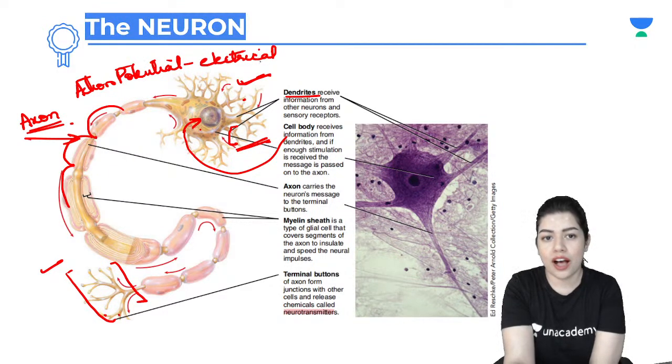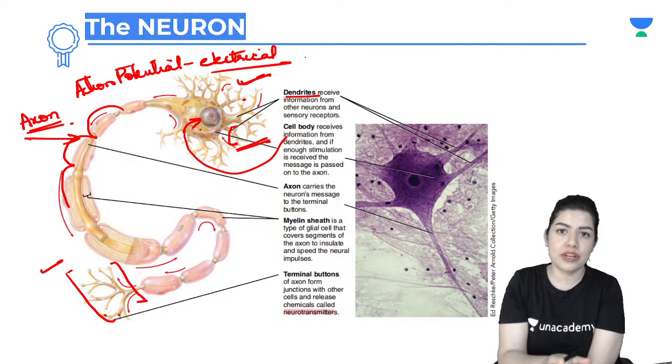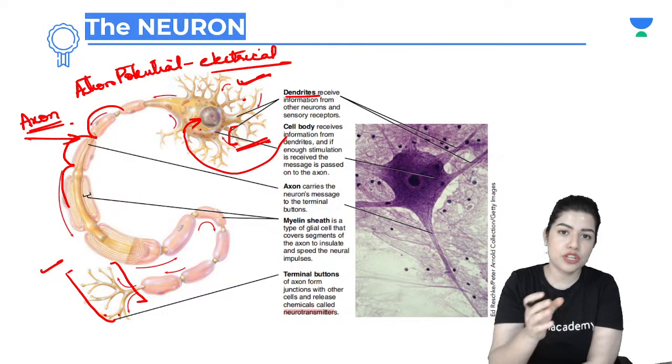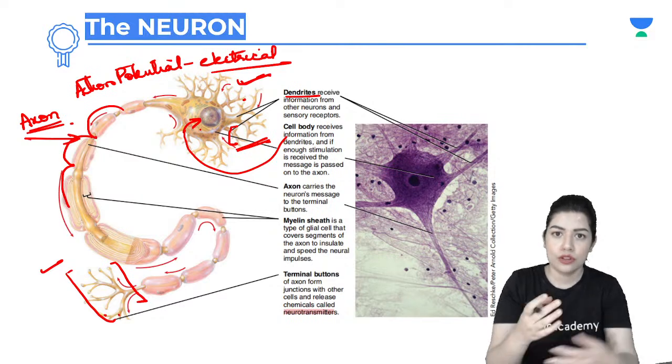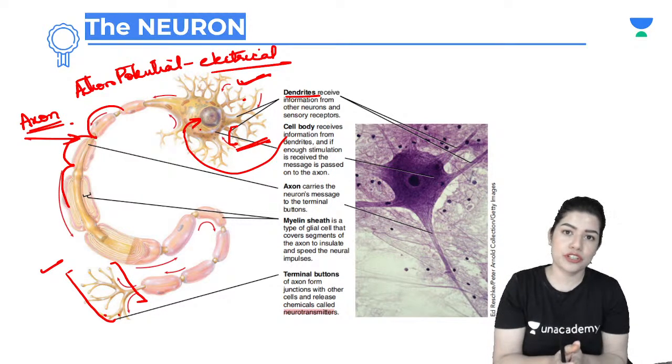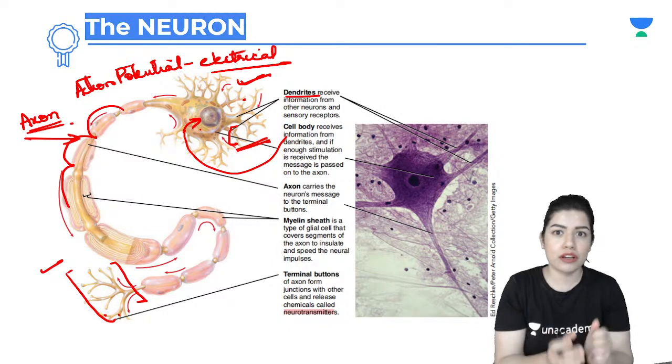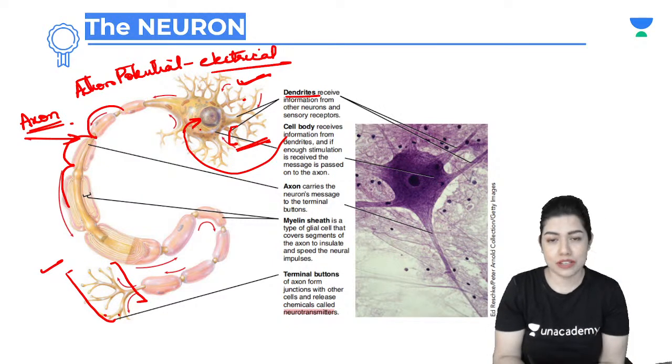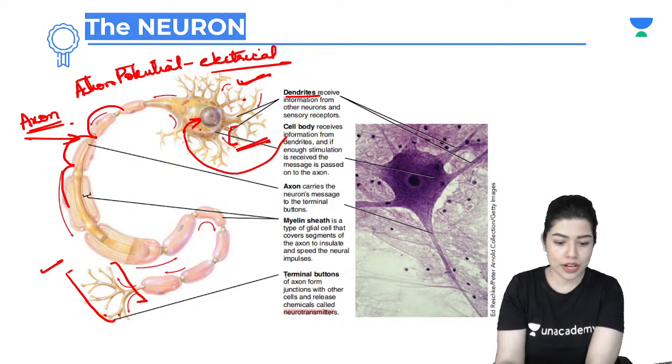Now we will talk about how, because the neurotransmitters are chemical in nature, the information exchange between one neuron and another is chemical, because neurotransmitters are what is exchanged.